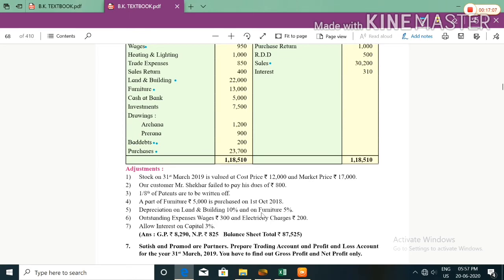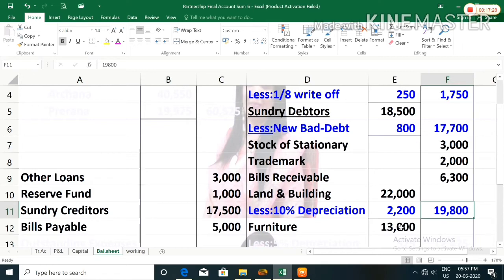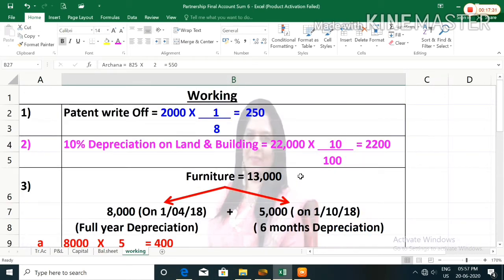Same adjustment on furniture 5%. You have to calculate depreciation on furniture 5%, but before that you have to consider adjustment number 4. A part of furniture rupees 5,000 is purchased on 1st October 2018. It means in the furniture the total amount is 13,000. In this 13,000, you can see 5,000 rupees furniture was purchased on 1st October 2018. It means at the beginning of the year, the furniture amount was 8,000. In that 8,000, the furniture of 5,000 was purchased on 1st October.